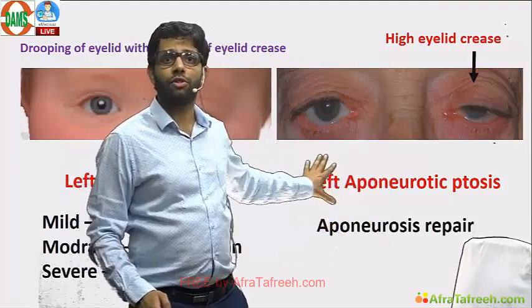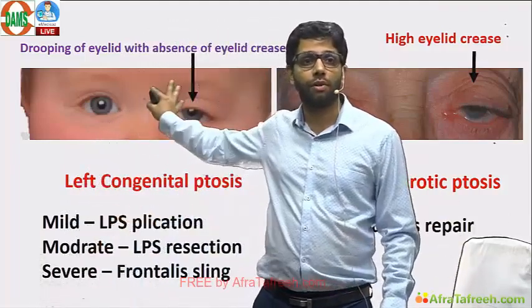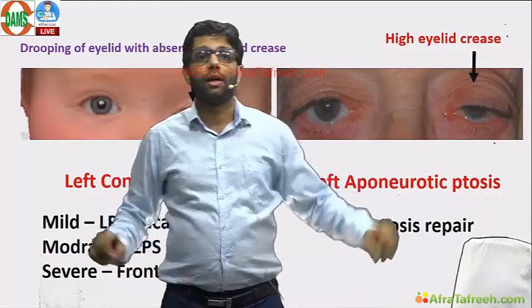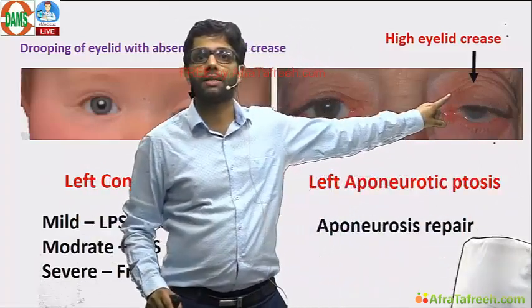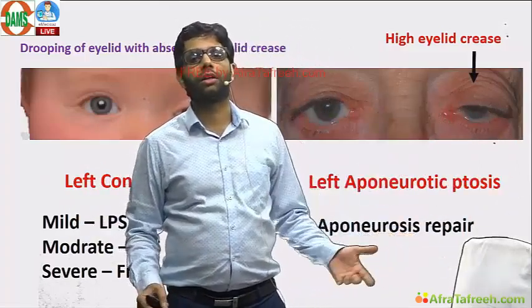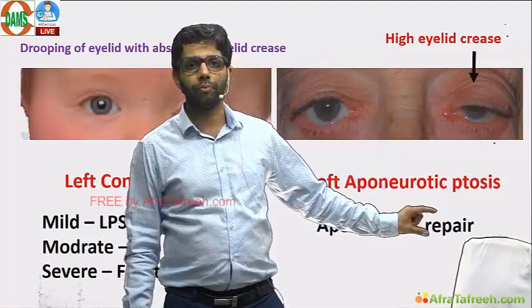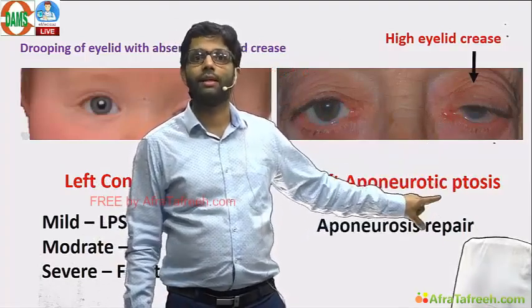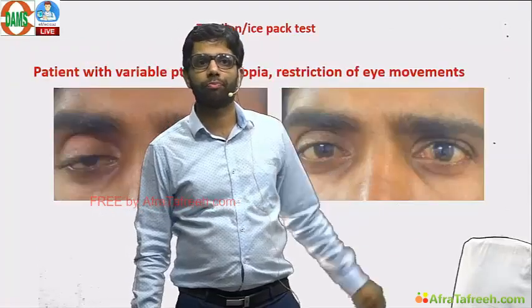Overall, this is a differentiation between senile ptosis and congenital ptosis. Absence of eyelid crease, high eyelid crease. Poor LPS action, good LPS action. And treatment depends on the condition, aponeurosis repair. Alright, most common cause of ptosis is idiopathic or aponeurotic ptosis.